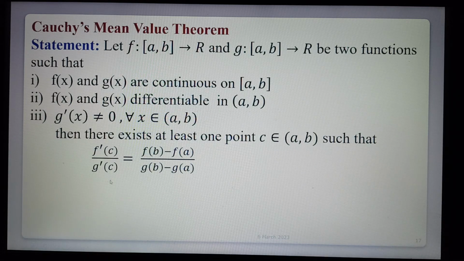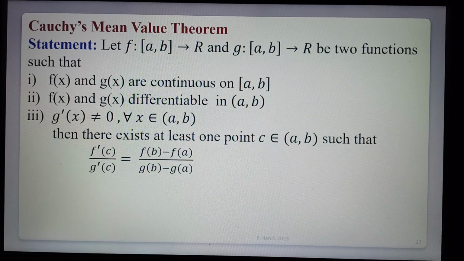In the statement, f'(c)/g'(c) has g'(c) in the denominator, so the derivative must not be equal to 0, otherwise it is not defined. So that third condition must be satisfied. Then at least one point, maybe more than one, c belongs to the open interval (a, b) such that f'(c)/g'(c) = (f(b) - f(a))/(g(b) - g(a)).